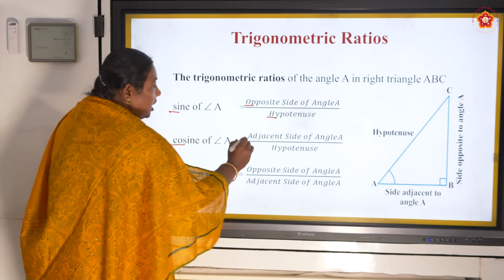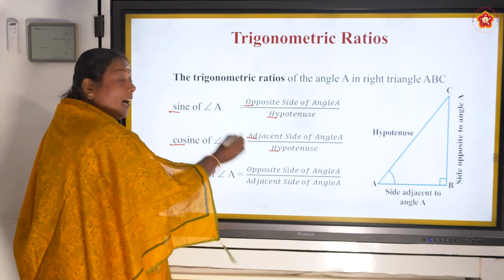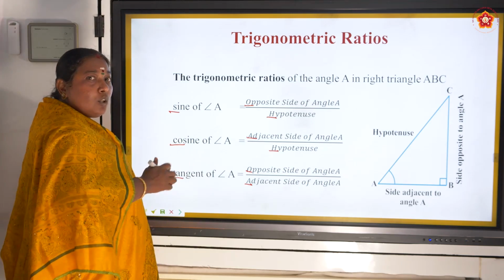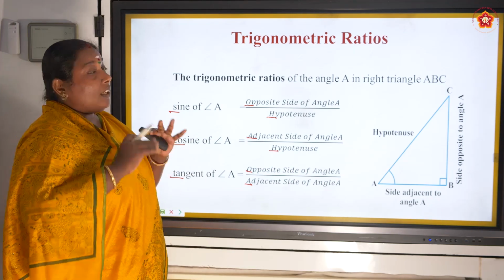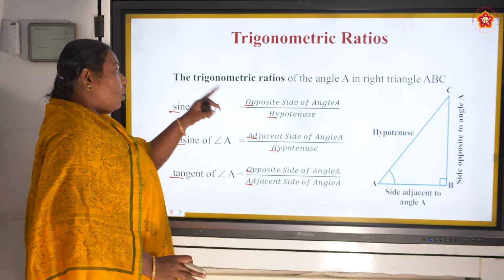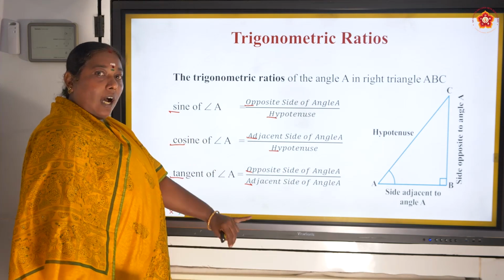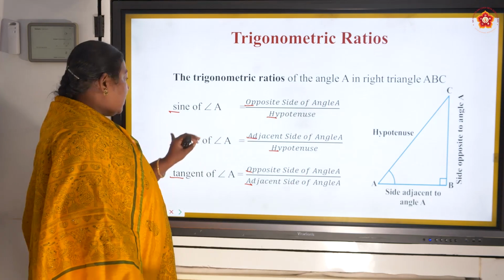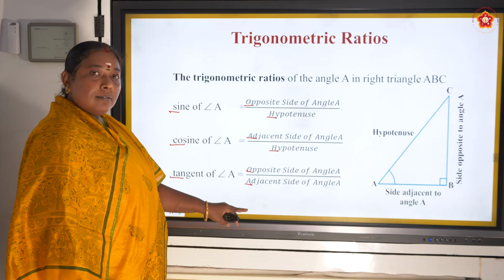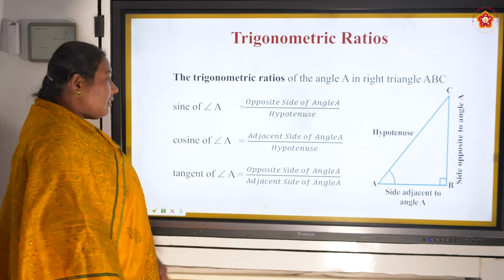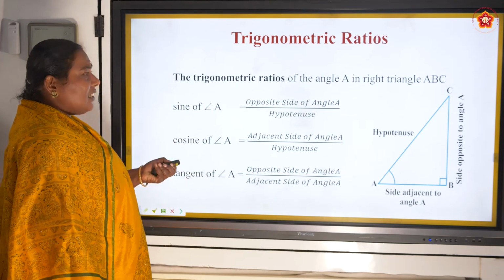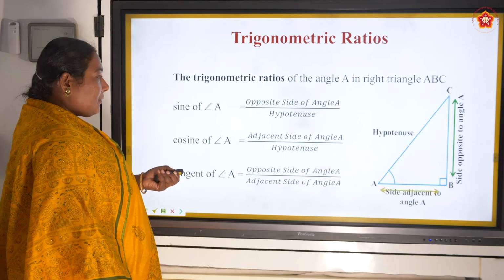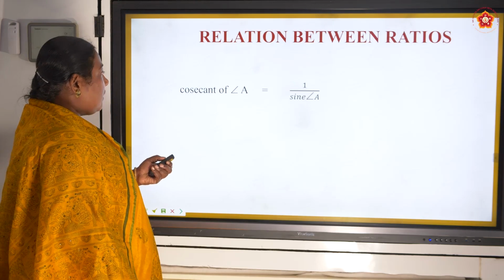Next, C-A-H, cah. Next, T-O-A, toa. Repeat it again and again. You will never forget this. Soh, cah, toa. It is easy to remember, it is like playing. So let us see the next one.